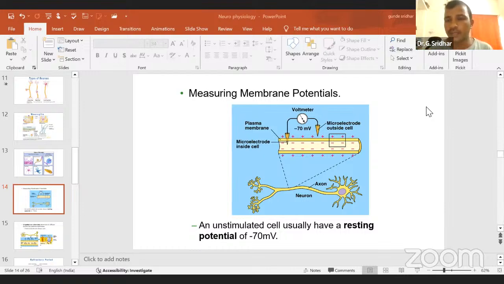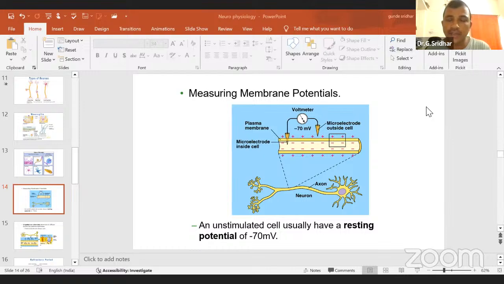Especially there is a concept called electrophysiology. There are three types of excitable cells in our body. The first type is the neuronal cell. The second type is the muscle cell. When we were in MSc, about 15 years back, we used to read only two types of excitable cells. Now they have added one more, the endocrine cell. So the three types are the neuronal cell, muscle cell, as well as endocrine cells.